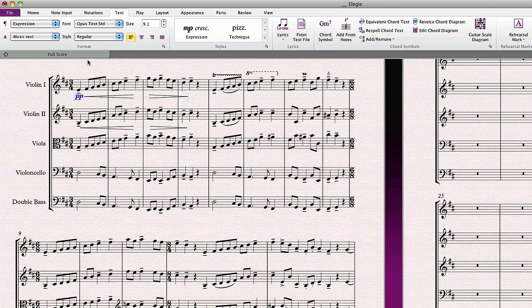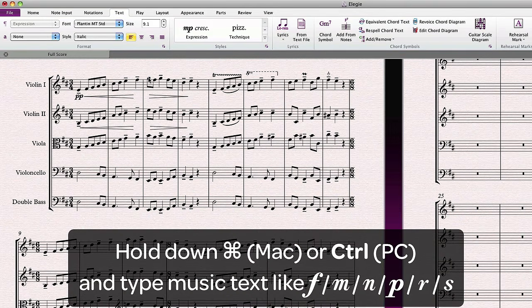You can also easily type in your dynamics. Again, Command-E or Control-E to place your expression, but this time, keep holding down the Command or Control key. Then, type your dynamic. By holding down the Command or Control key and typing a letter, you are telling Sibelius to write a dynamic in the special music text font instead of an ordinary text font.